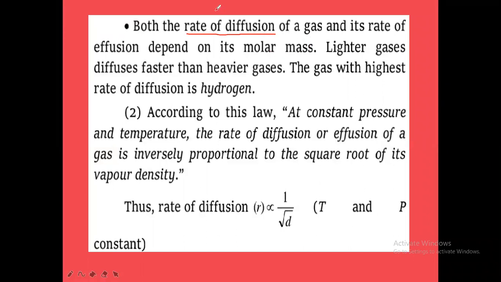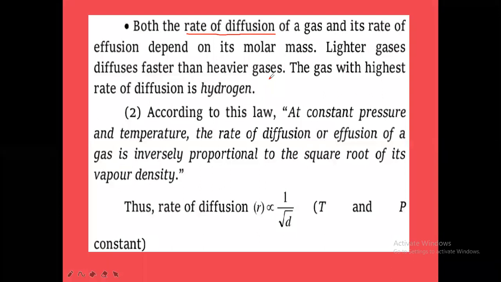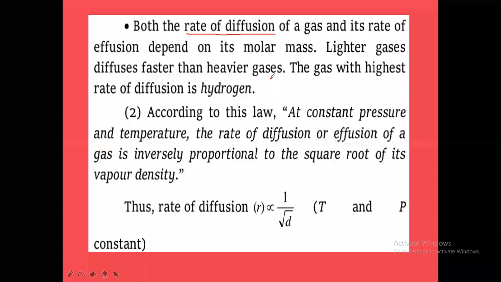Lighter gases diffuse faster than heavier gases. If you take a lighter gas and a heavier gas, the lighter gas will diffuse faster than the heavier gas.